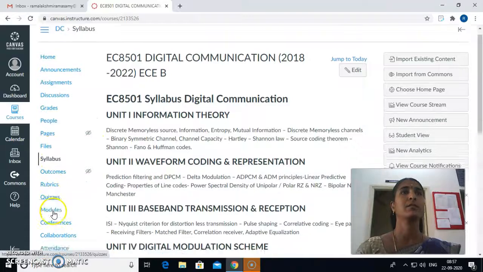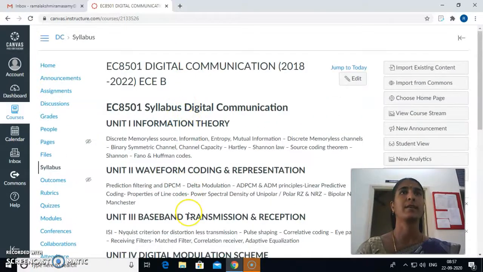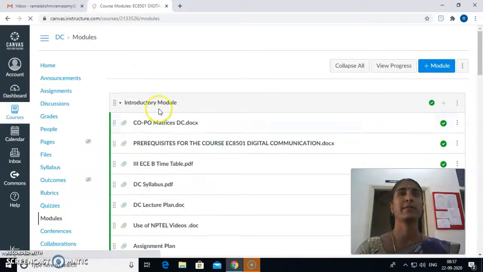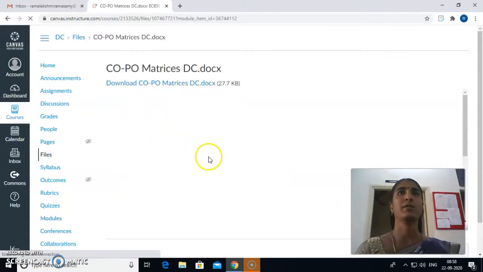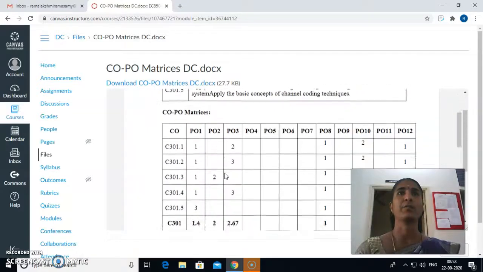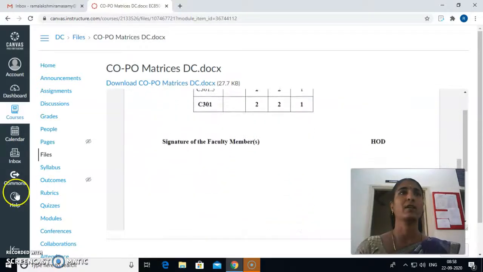So this is the syllabus part I have included. Now I am getting into the modules section. In the introductory module, I have attached the CO-PO matrices here. So this shows the CO-PO matrices of the course EC 8501 Digital Communication.